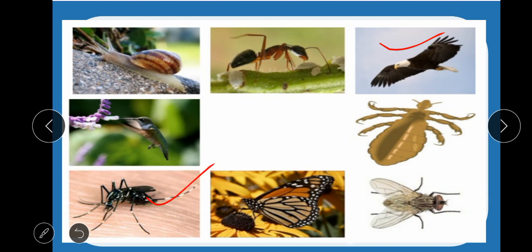For mosquitoes, the mosquito sucks blood. Hence, sucking is the process of intake of food for the mosquito. Butterflies suck nectar, which is a sweet and scented liquid found in flowers. Hence, butterflies take flower juice by sucking it. In the case of the housefly, houseflies take dead and decaying matter by swallowing it.